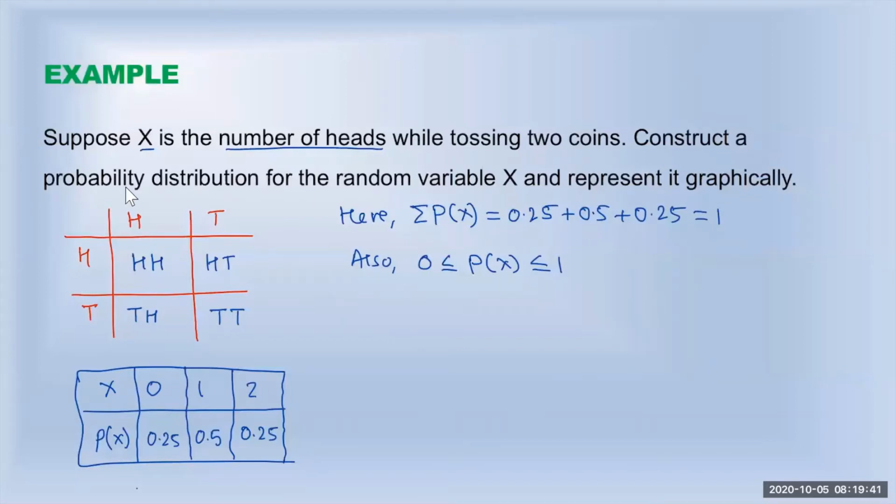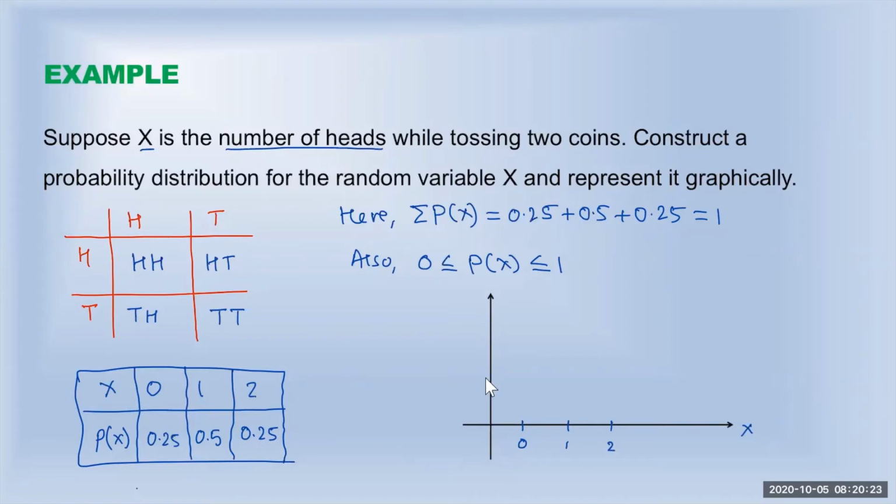After we have constructed the probability distribution for the random variable x, we are asked to represent it graphically. When we represent the probability graphically, we try to draw the histogram. So let's try this. Along the x-axis, we'll have the random variable, and along the y-axis, we'll have our probabilities. So we draw the x and y-axis. Along the x-axis, the random variable x, which is 0, 1, 2. I'm going to label that 0 here, 1 here, and then 2 here.